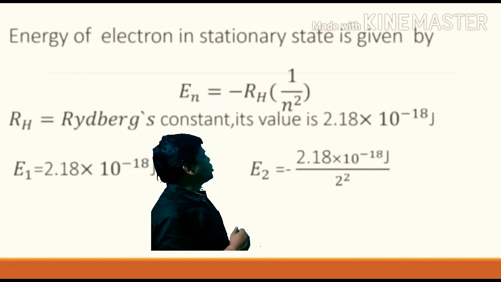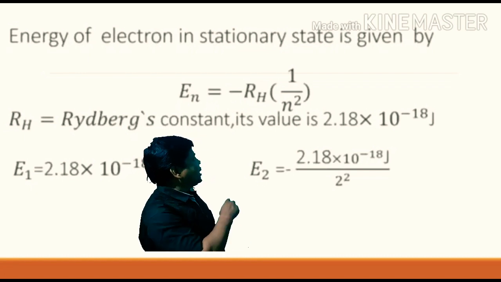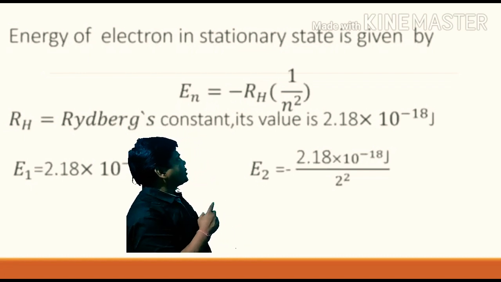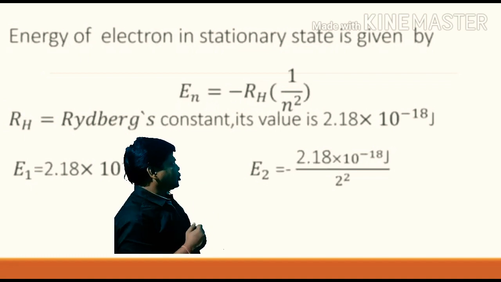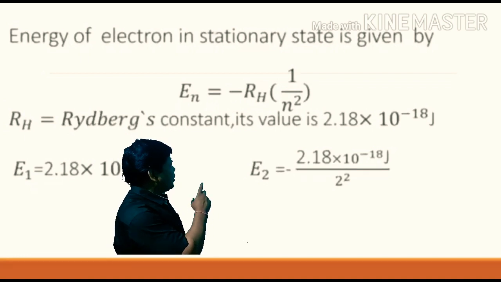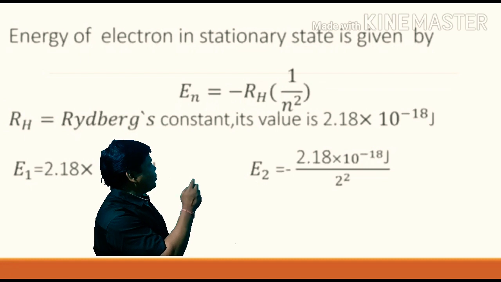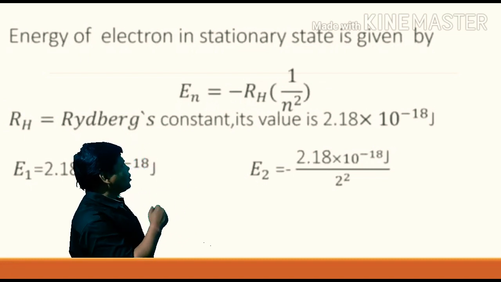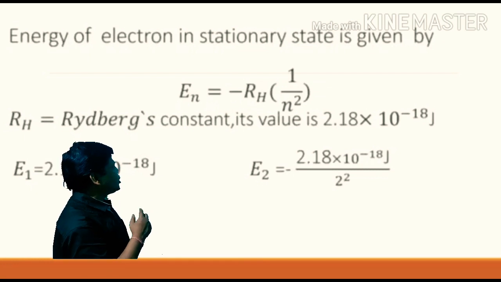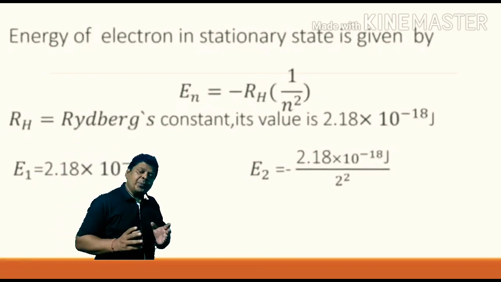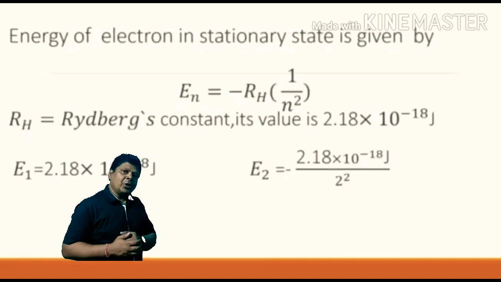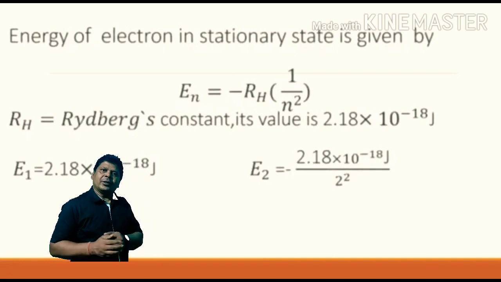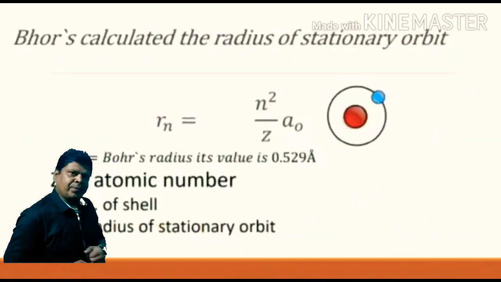Energy of the electron is also calculated by Bohr, that is En is equal to minus RH times 1 by n square. So for any shell it can be calculated. RH is the Rydberg constant, that is equal to 2.18 into 10 to the power minus 18 joule. For any particular shell, if we know the value of n, we can calculate the energy state of the shell.